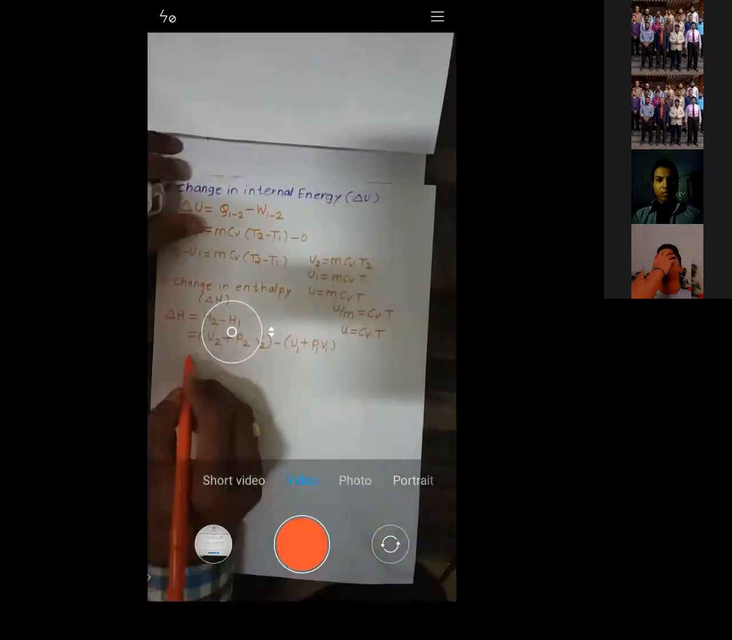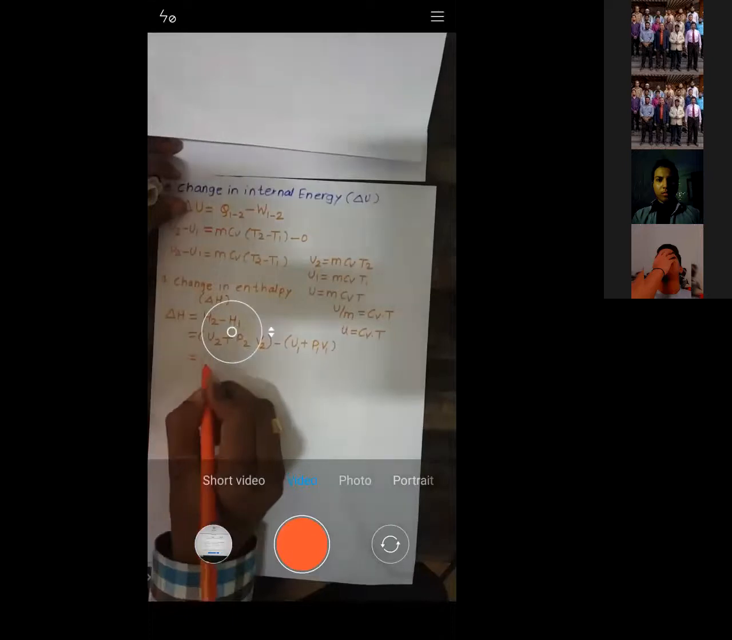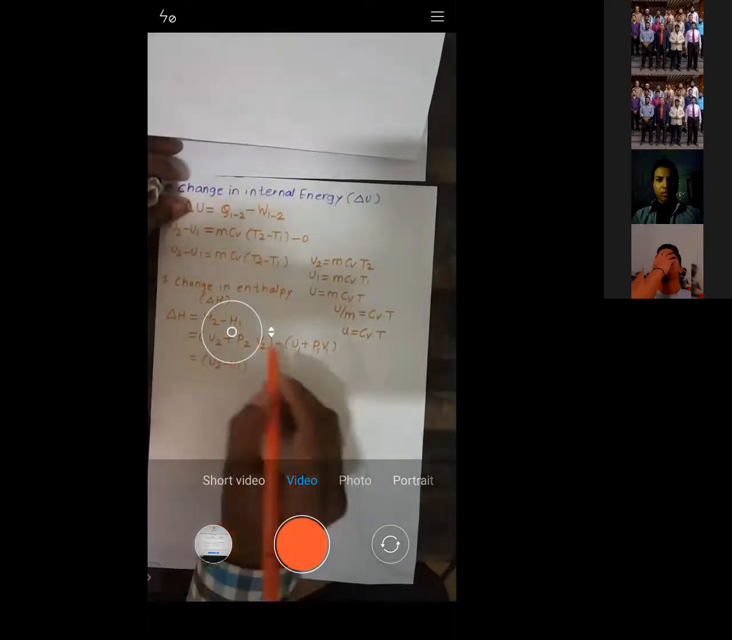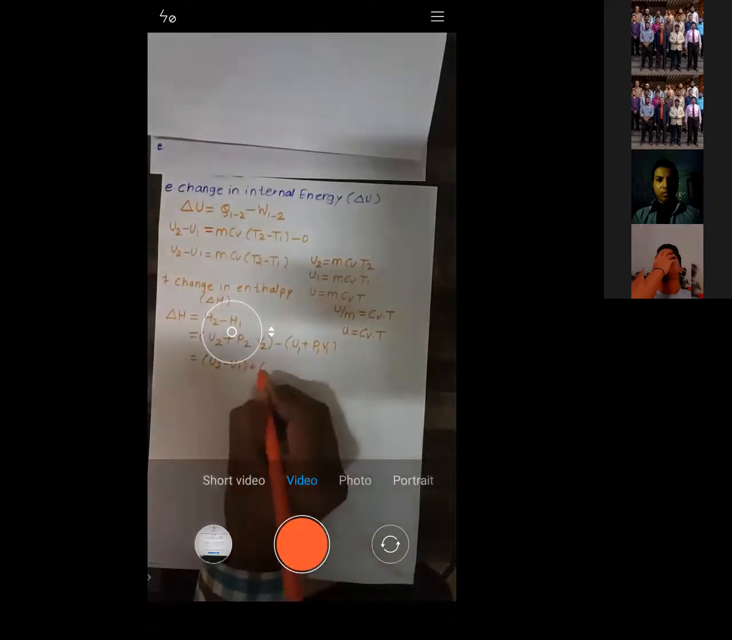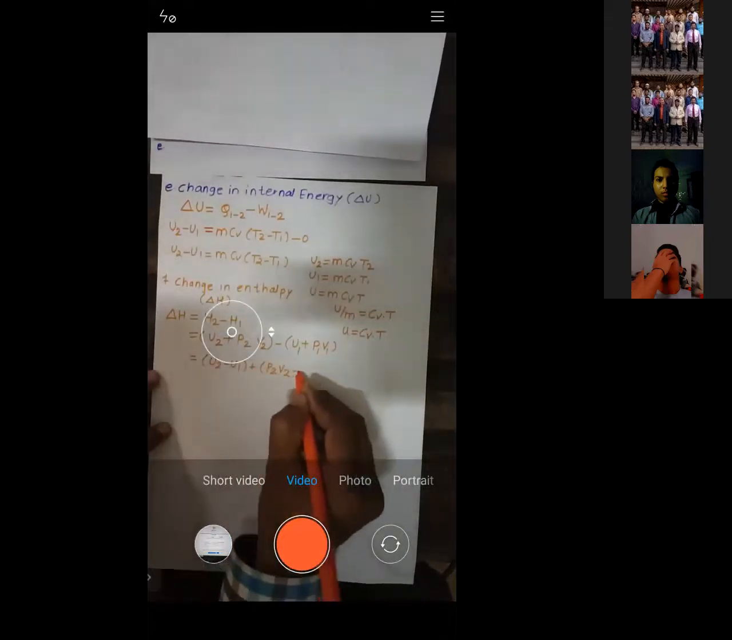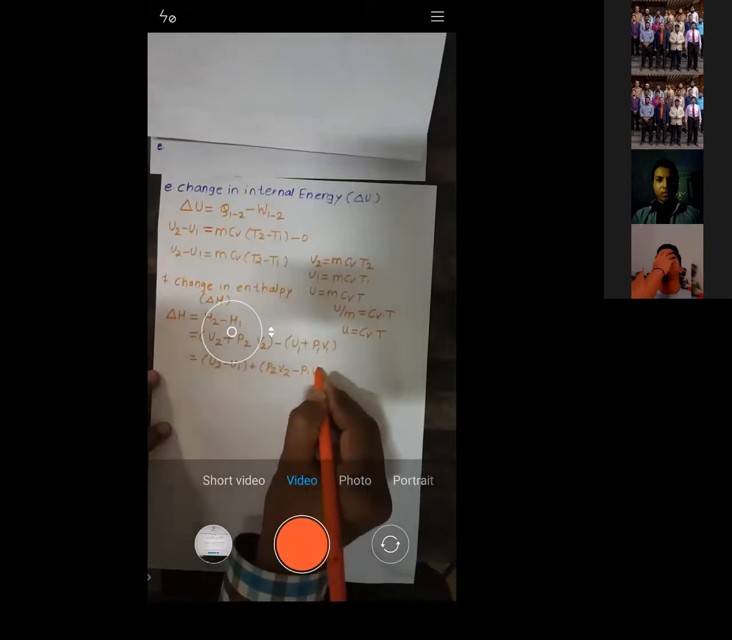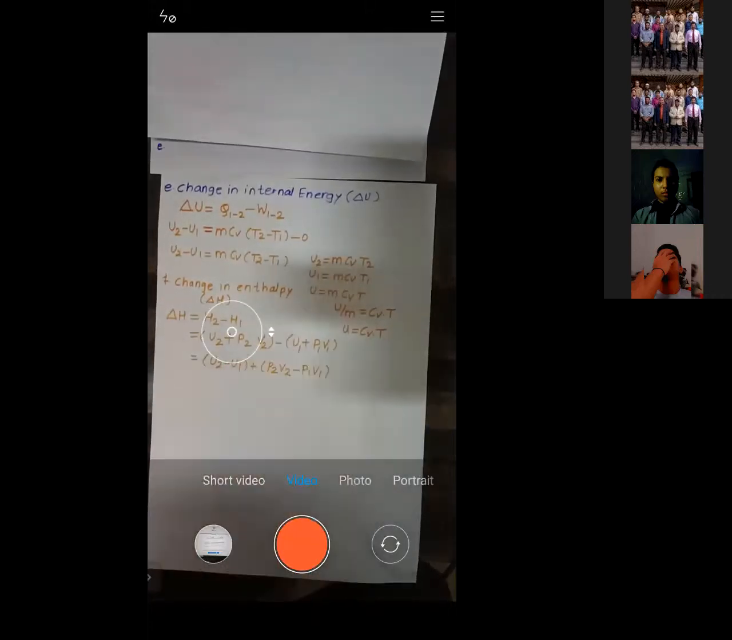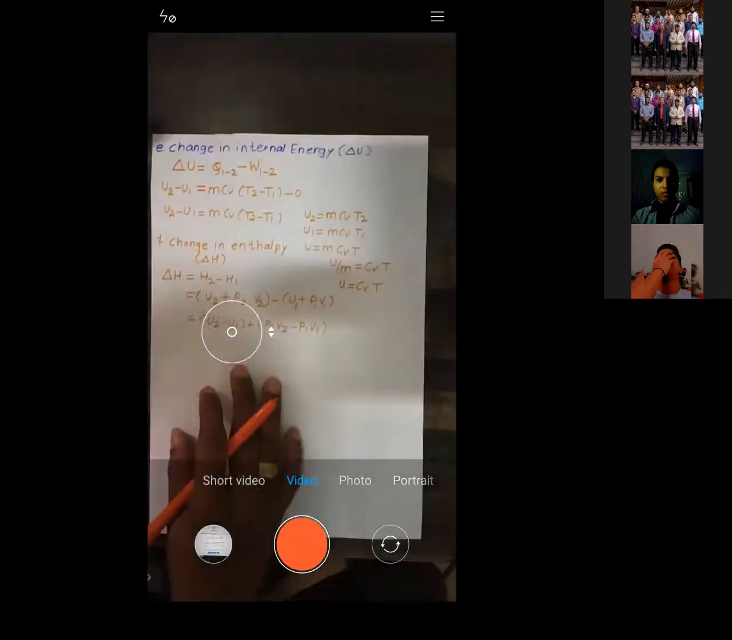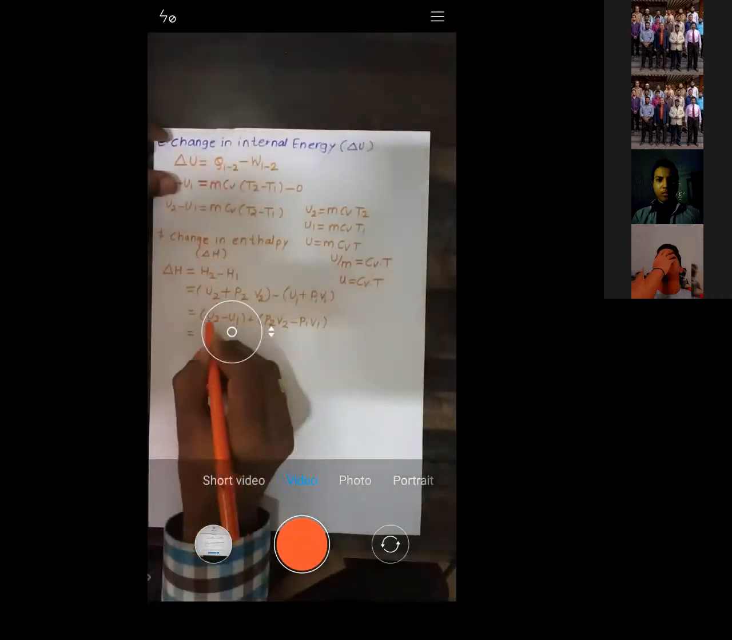Now I will just rearrange it like this: U2 minus U1, plus P2 V2 minus P1 V1. Let me know whether these two equations are the same or not. They are the same, right?